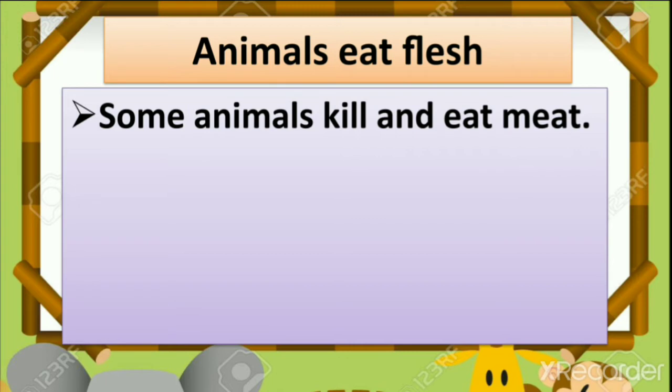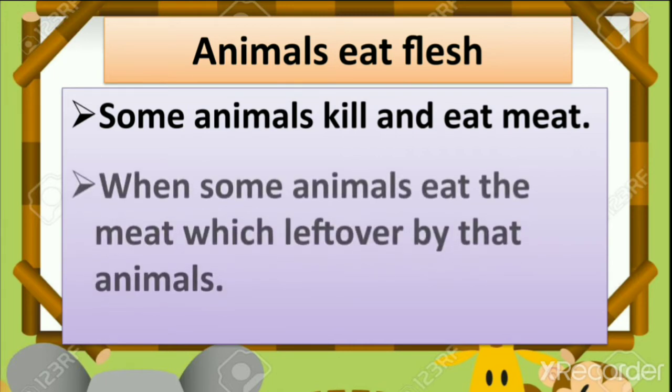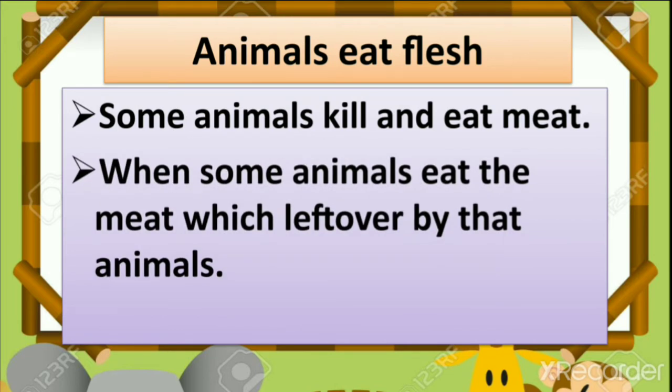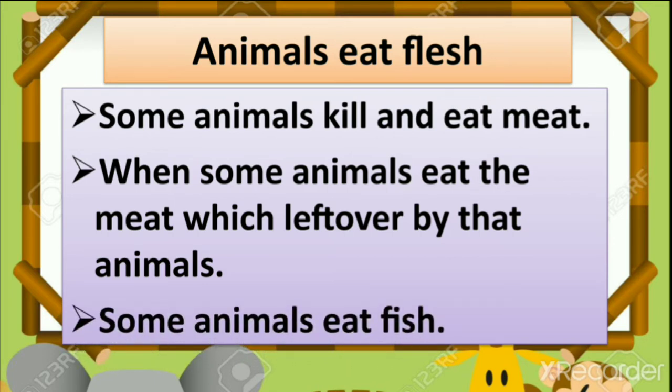The left body is eaten by other animals like crow, bear and many others. So some animals kill and eat meat, while some animals eat the meat left over by that animal. Some animals eat fish. Fish meat is also flesh, right?